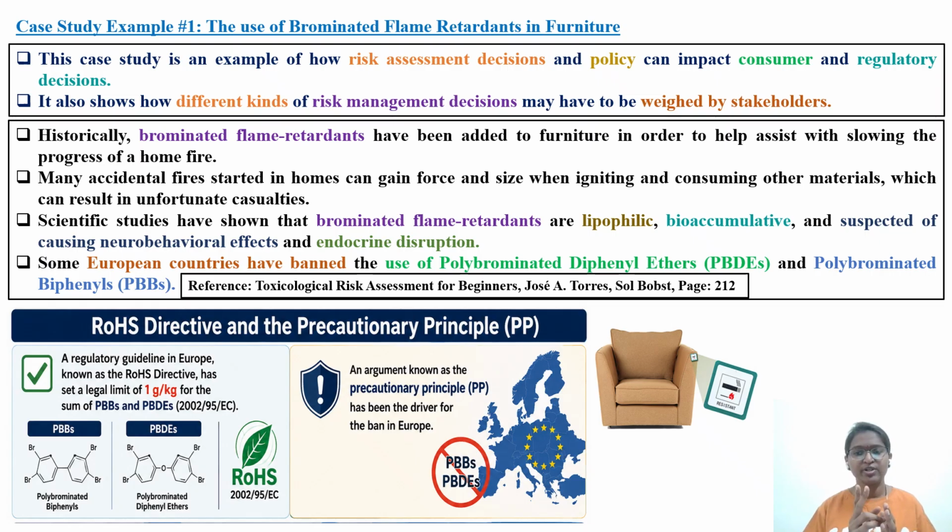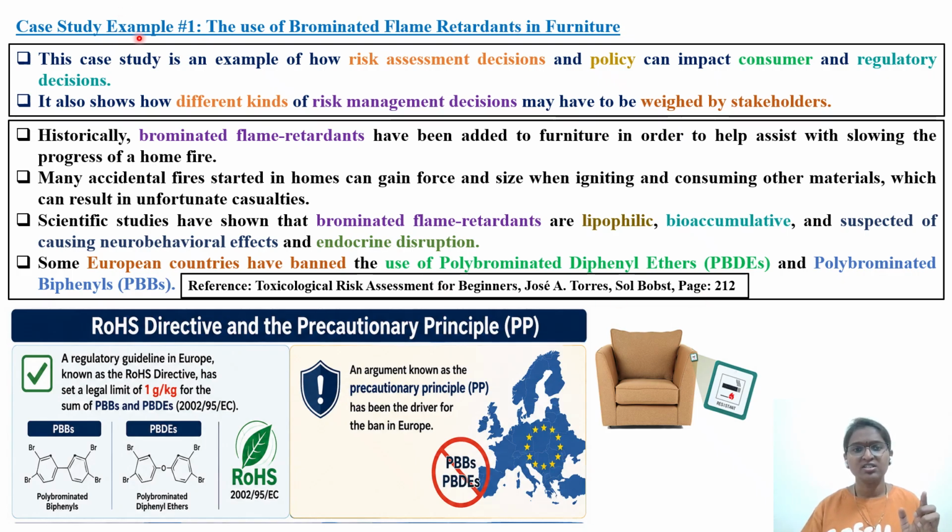We'll refer to two important textbooks. One textbook we are referring to is Toxicology Risk Assessment for Beginners. This particular textbook is also referred to in the ABT brochure 2026. The authors are Jose A. Torres as well as Sol Bost. It is given on page number 212. I will also show you in the brochure where the precautionary principles and implication is given in the next slide. So let's go through one case study which is given in this risk assessment textbook.